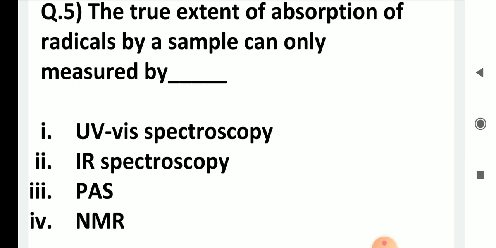In photoacoustic spectroscopy, whatever radiation is absorbed, when the molecule returns to the ground state, it emits radiation in the form of heat. So, whatever scattering is there, that thing is not measured. Only the absorbed radiation, when the molecule returns to the ground state, it emits in the form of heat, and that heat is converted into sound. So that is why PAS is the one which is used to find out the true extent of absorption.